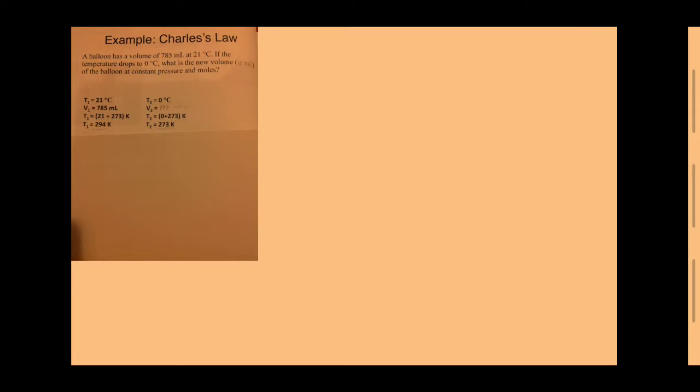Since the temperature is 21 degrees Celsius, you would have to convert it to kelvin. So you would add 273, and that would give you the answer 294 K for T1. And you do the same thing with T2 too. So that would be 0 plus 273, which gives you T2 equals 273 kelvins.